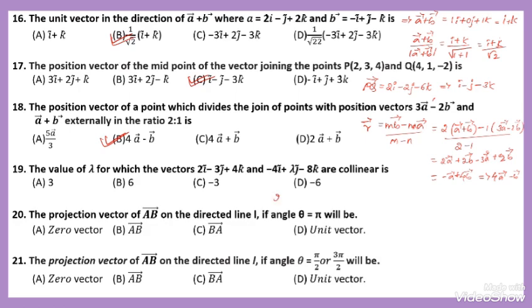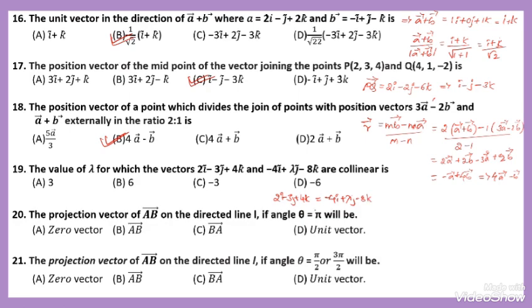That is 2i plus 3j plus 4k is compared with minus 4i plus lambda j minus 8k.